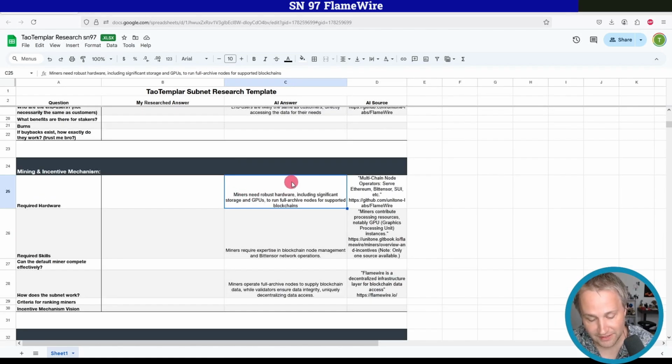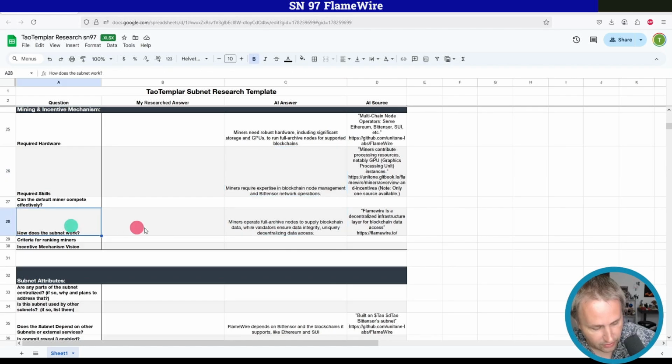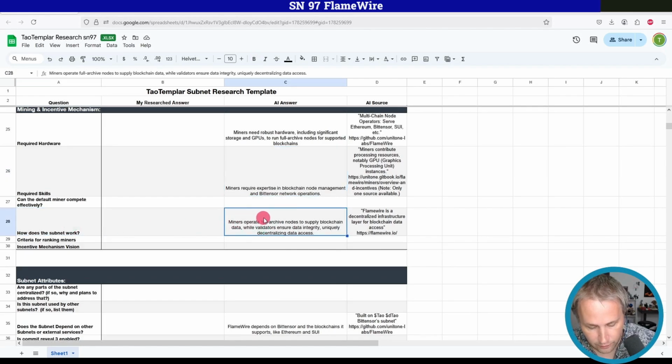Miners need robust hardware, including significant storage and GPUs to run full archive nodes for supported blockchains. That makes sense for required hardware. Miners require expertise in blockchain node management and Bittensor network operations. That's really good. Good job, AI. How does the subnet work? Miners operate full archive nodes to supply blockchain data, while validators ensure data integrity, uniquely decentralizing data access.